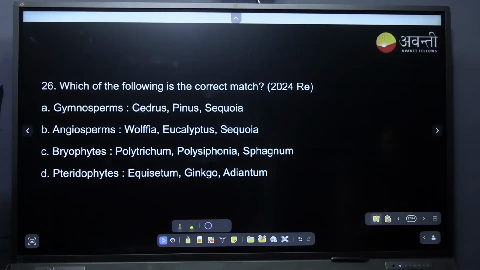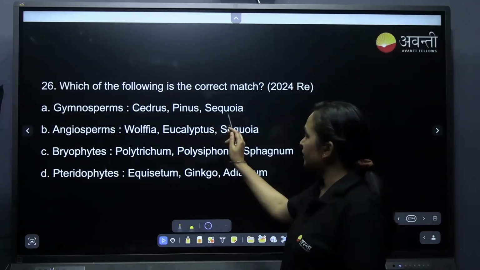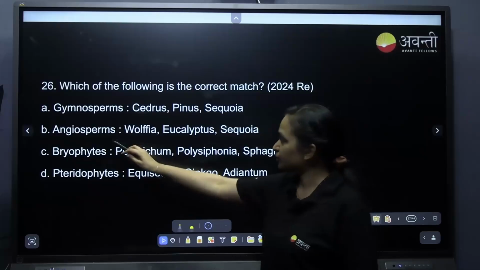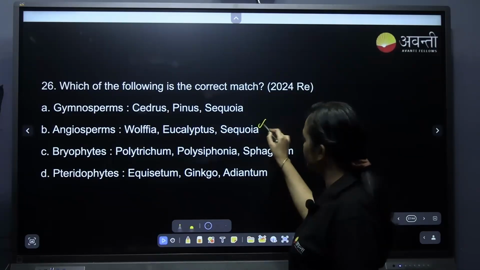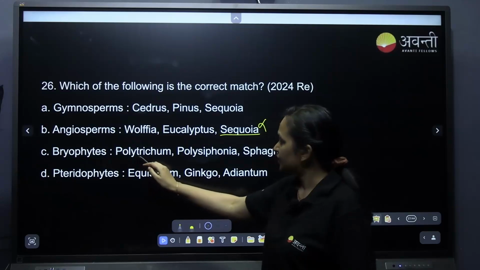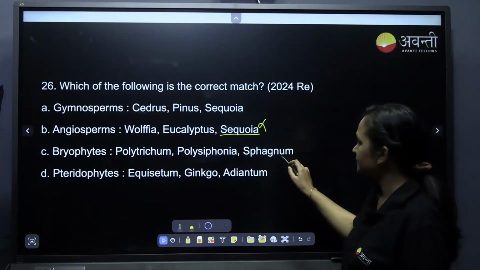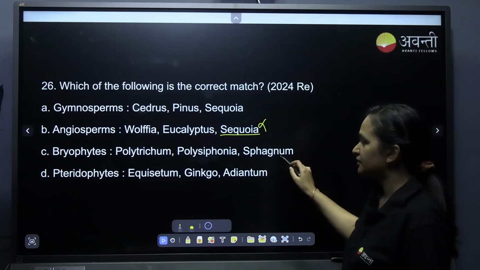Which of the following is a correct match? Gymnosperm: Cedrus, Pinus, Sequoia. Angiosperm: Wolffia, Eucalyptus, Sequoia is not there. Sequoia is a gymnosperm. Bryophytes: Polytrichum, Polysiphonia, Sphagnum.